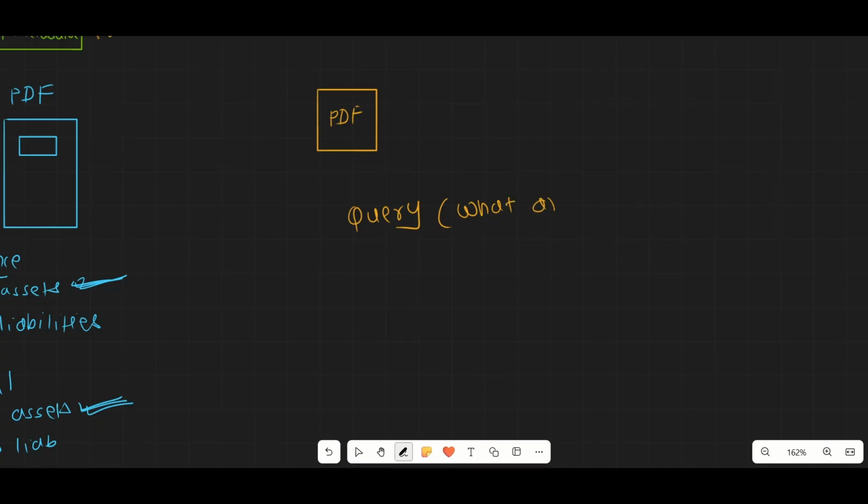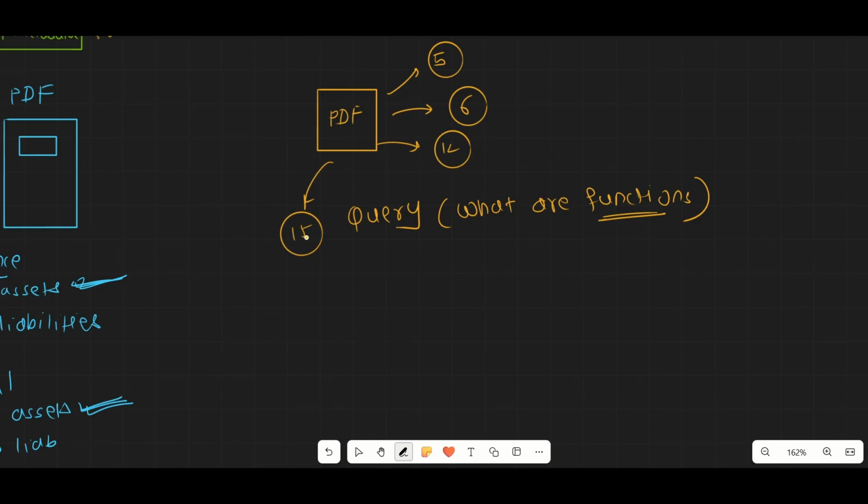Let's say in the PDF, on page number 5, you have some information related to functions. Then on page number 6, you have information related to functions. Then again on page number 12, page number 15, and again on pages 25, 56, everywhere you have some information related to functions.